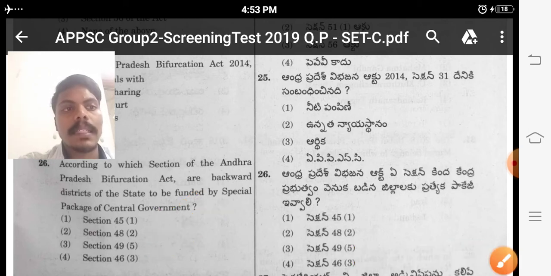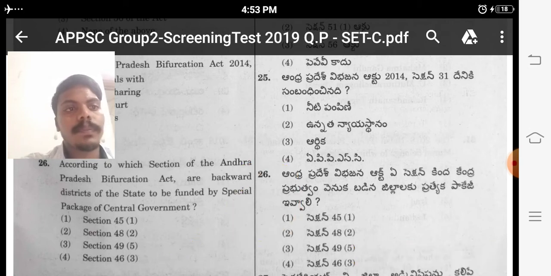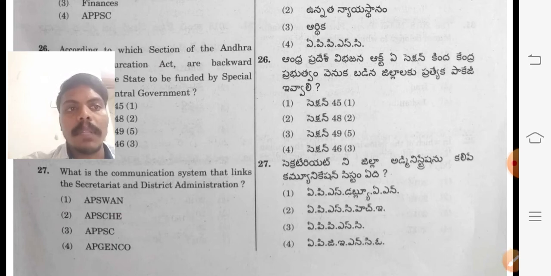For this, the answer is 46(3). Fourth option is the right answer. Next one. What is the communication system that links secretariat and district administration?